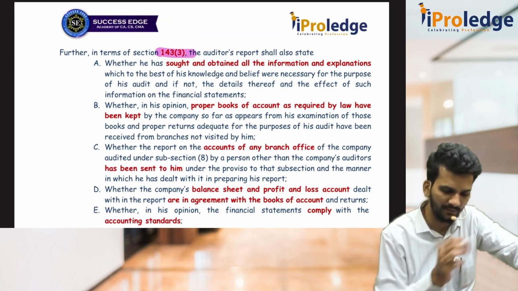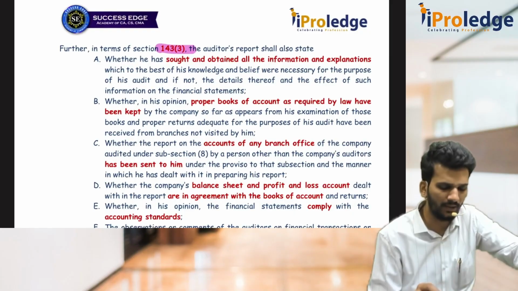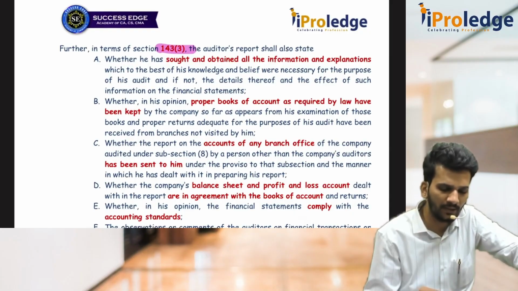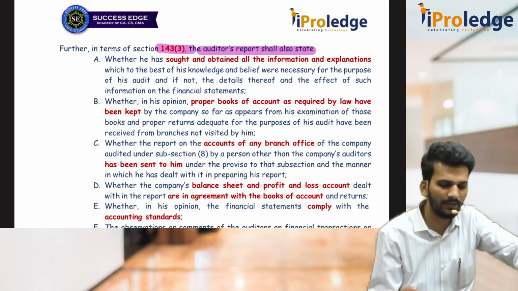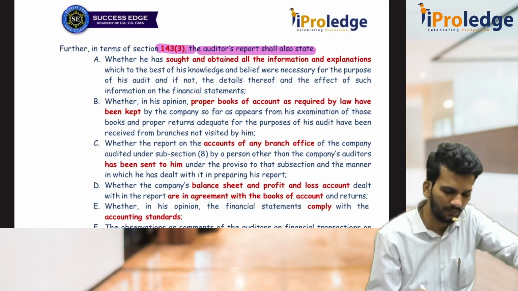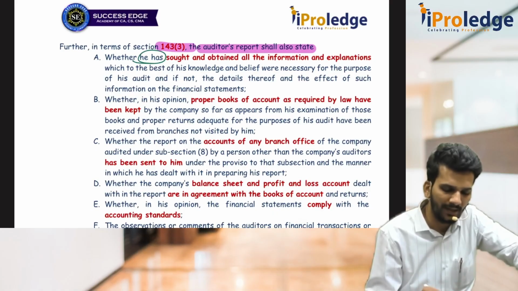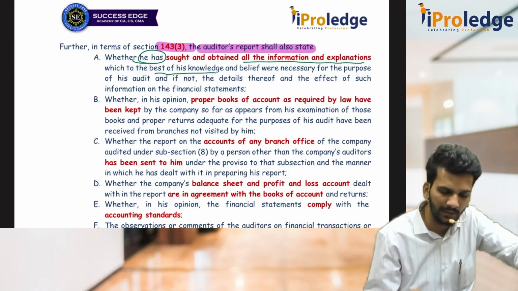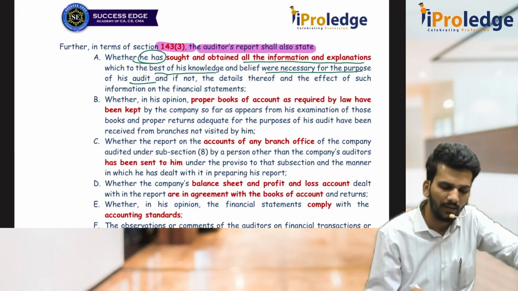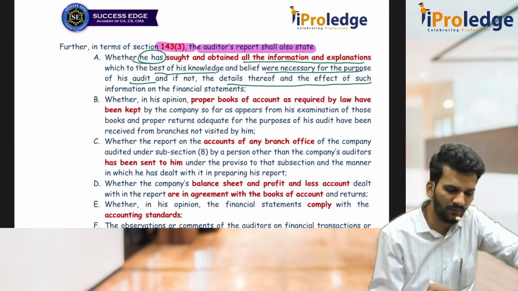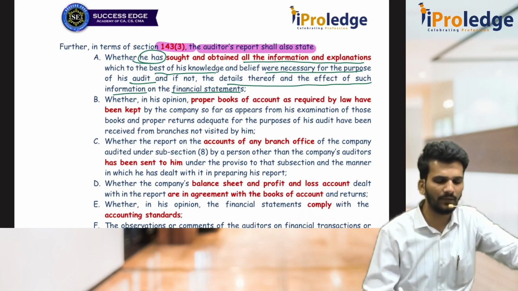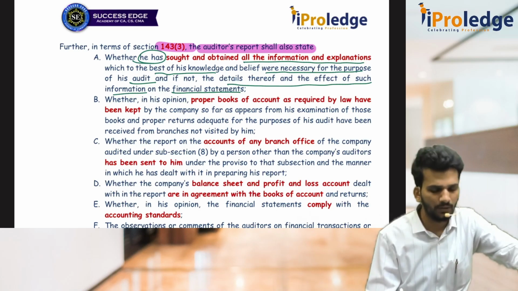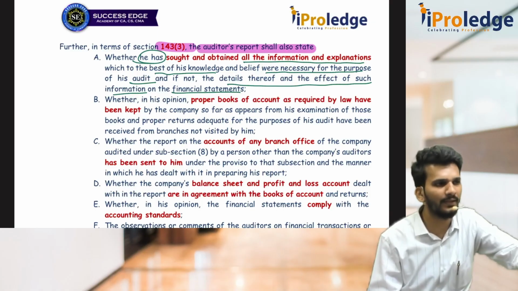143(3) is a lengthy section. Try to understand what I just tell. 143(3) is: the auditor's report shall also state that. That means it has to be compulsorily there in the report that he has received all the information and explanations to the best of his knowledge which was necessary for the purpose of audit, and the details thereof and the effect of such information on the financial statements. First one is he has a duty to report that yes, I have received every information required for the purpose of audit. Yes, I am satisfied.